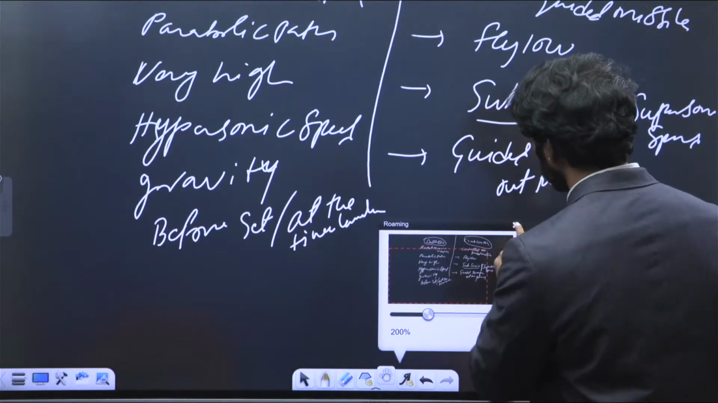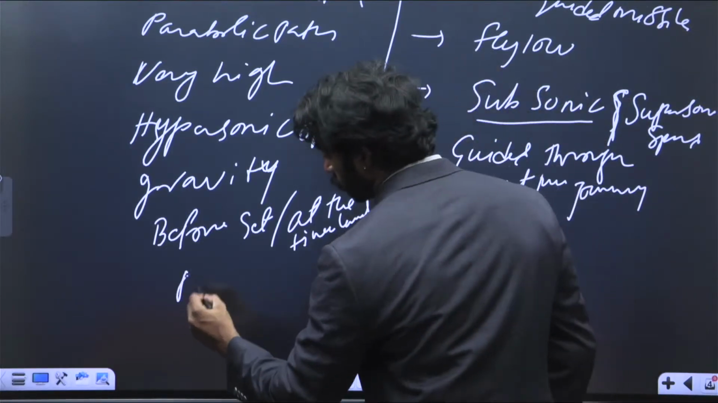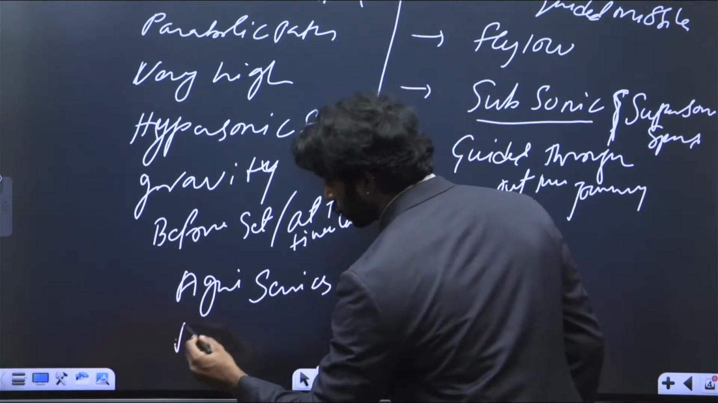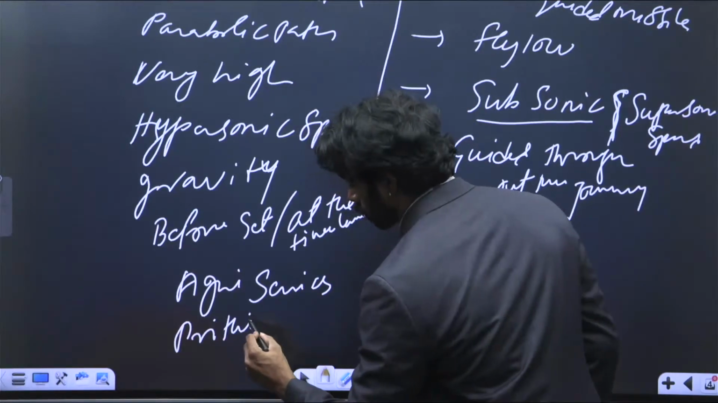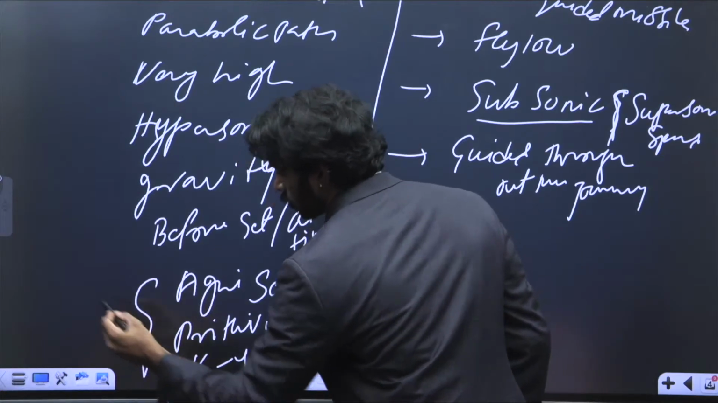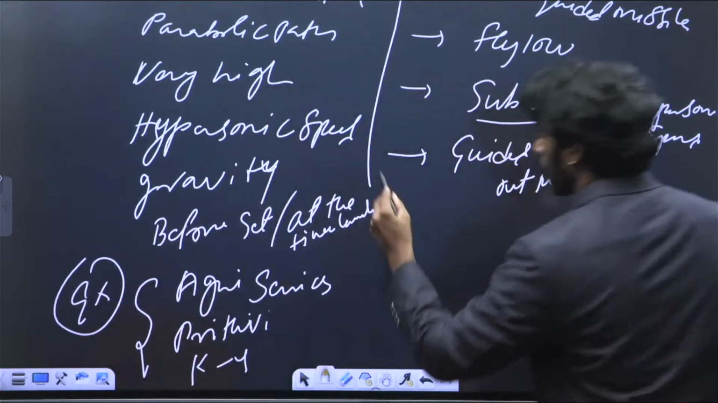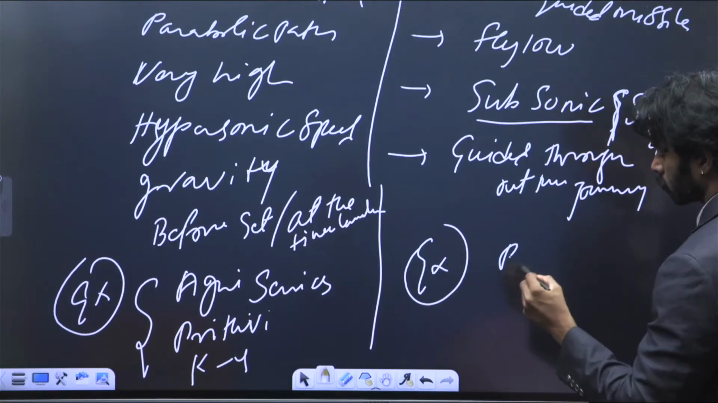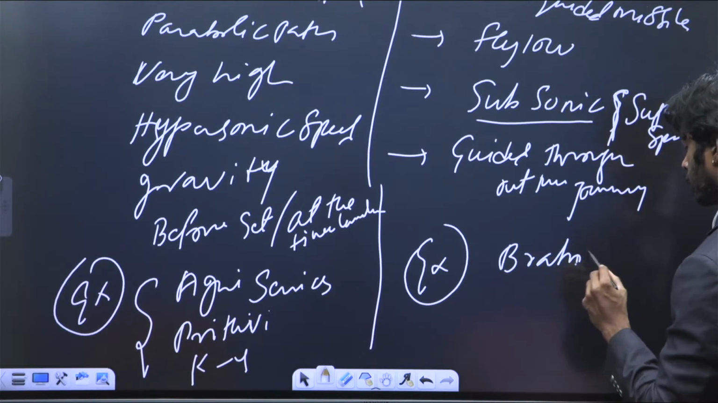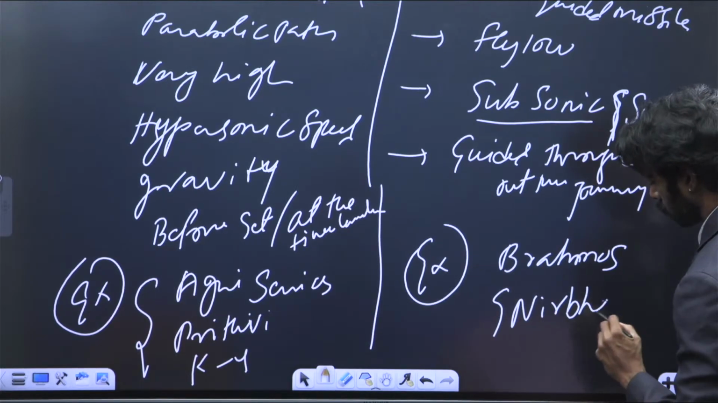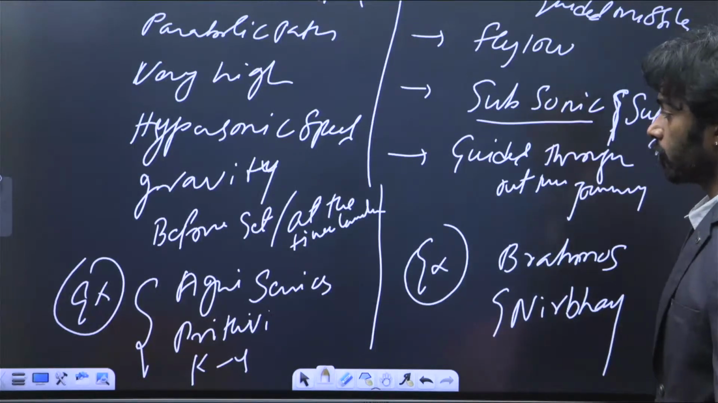You have Agni series, then you have Prithvi, right? Agni series, Prithvi, and K4. These are all the examples of ballistic missiles. And when it comes to cruise missiles, you have BrahMos and Nirbhay. These are all the examples of cruise missiles.